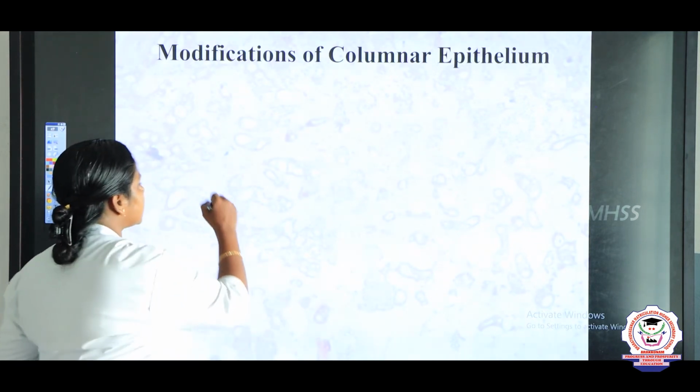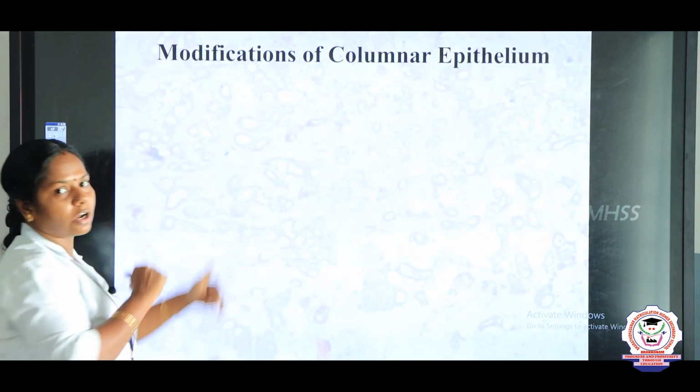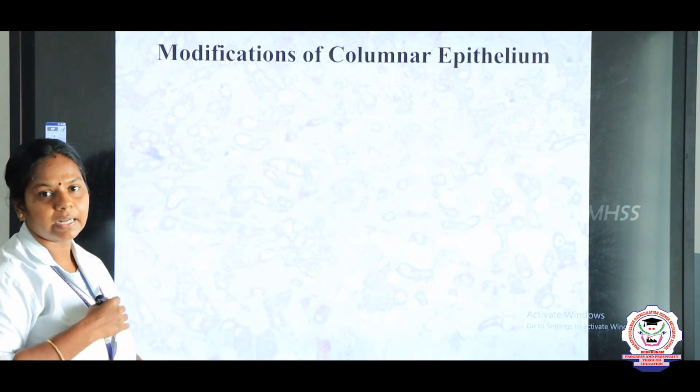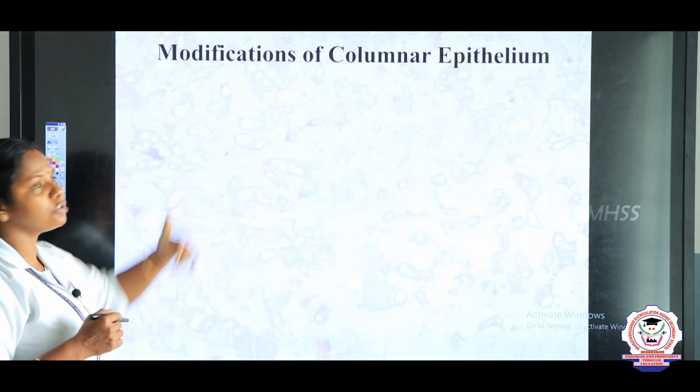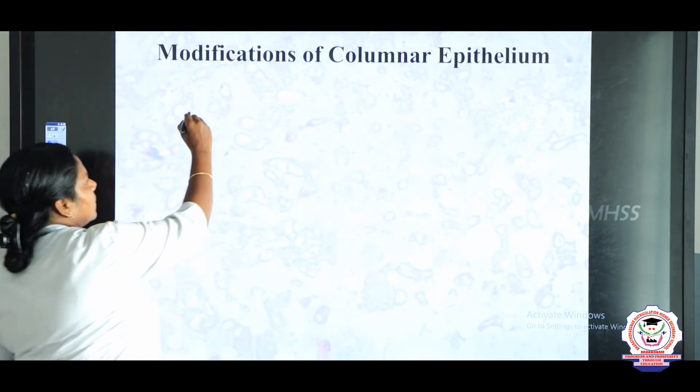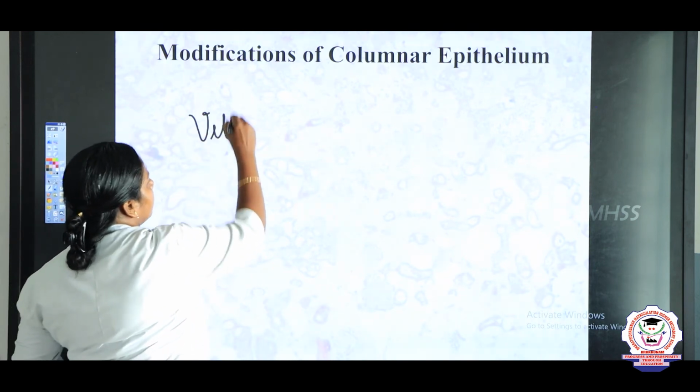Now let us see the modifications of the columnar epithelium. We studied that columnar epithelium is found in the digestive tract, and the first modification is the villi. What is the first modification, children? Villi.